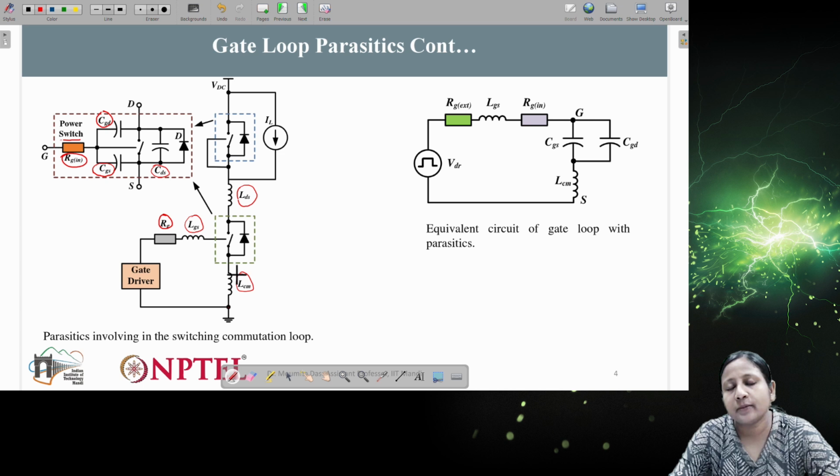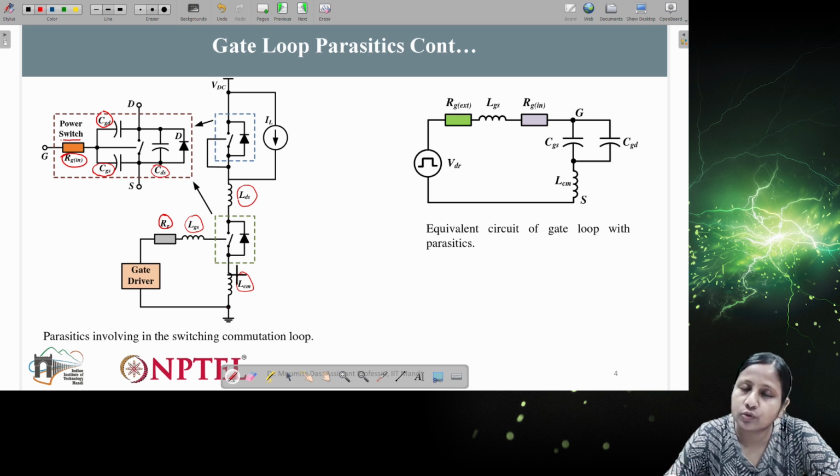So these are different parasitic components which can be present in any network, no matter whatever the situation. These values may change, but these parasitic components will be there. So it is important to include these parasitic components while analyzing any circuit, right?